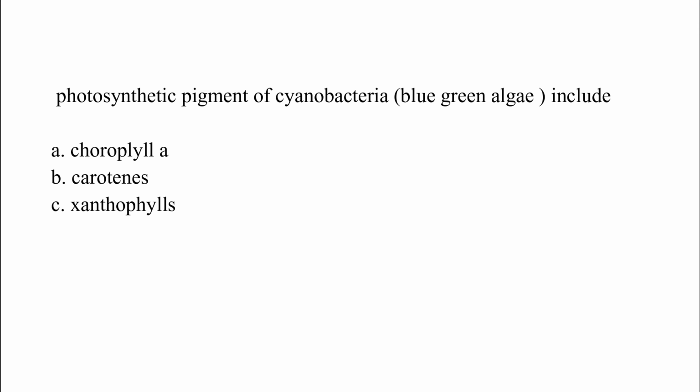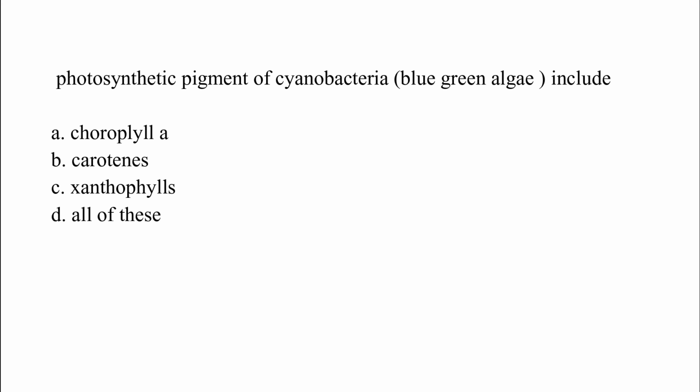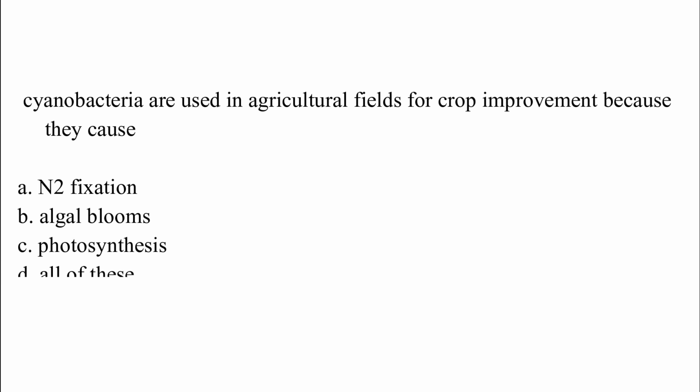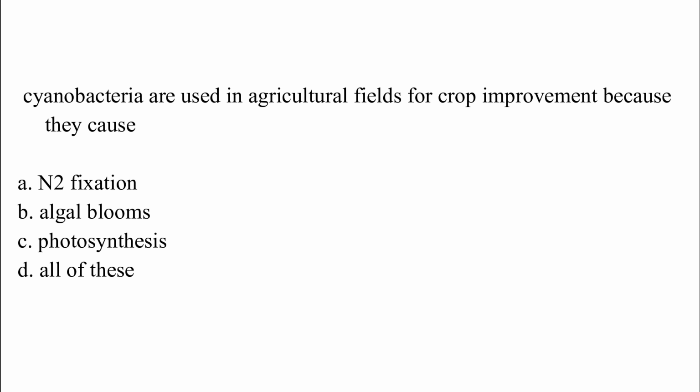Photosynthetic pigments of cyanobacteria, blue-green algae, include option A, chlorophyll a, option B, carotenes, option C, xanthophylls, option D, all of these. The correct answer is option D, which is all of these. Cyanobacteria are used in agricultural fields for crop improvement because they cause option A, nitrogen fixation, option B, algal bloom, option C, photosynthesis, option D, all of these. The correct answer is option A, which is nitrogen fixation.